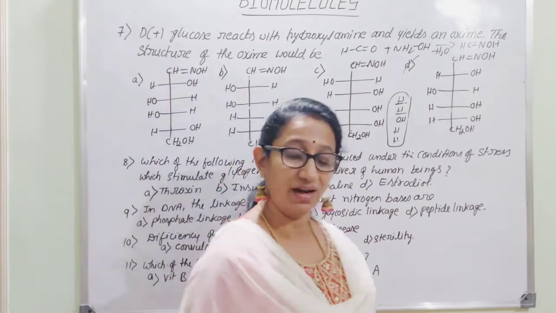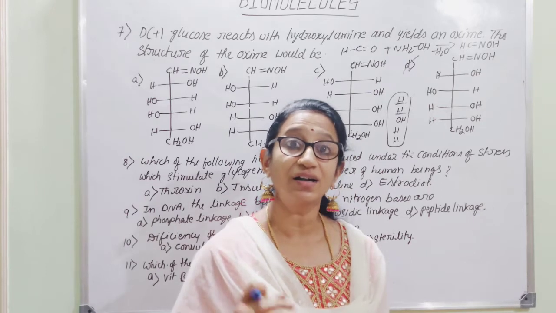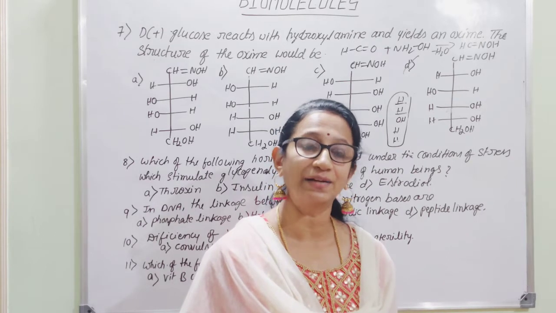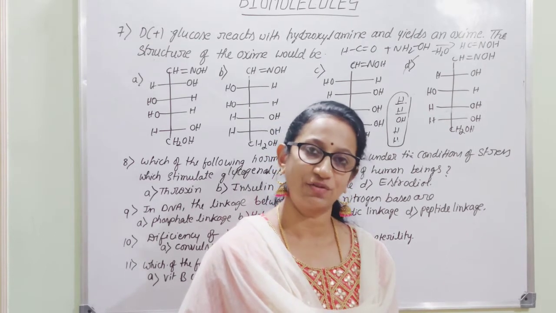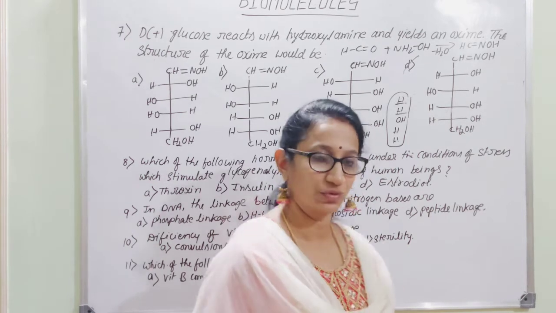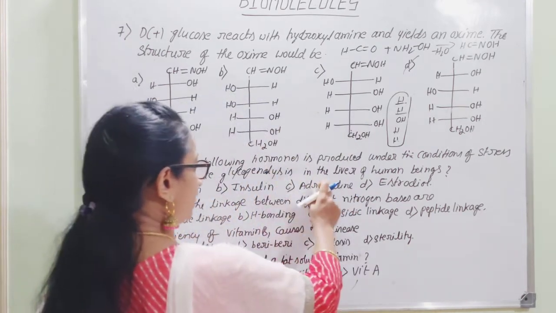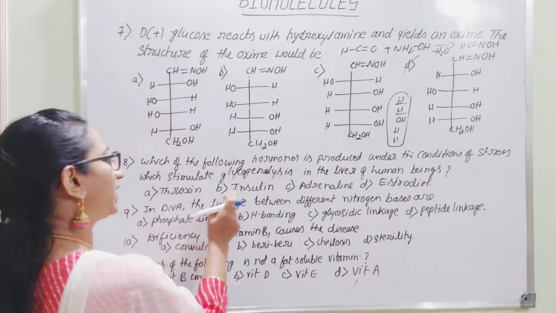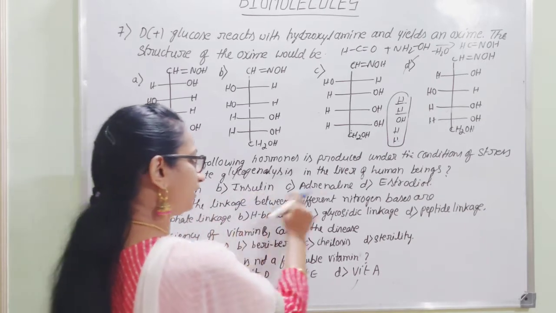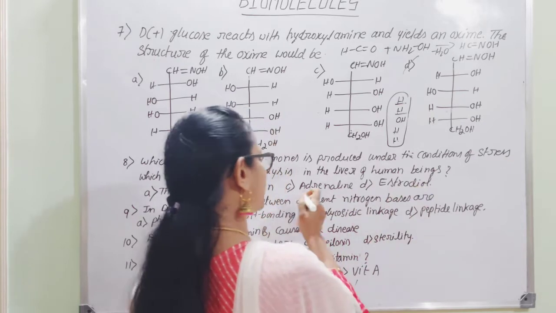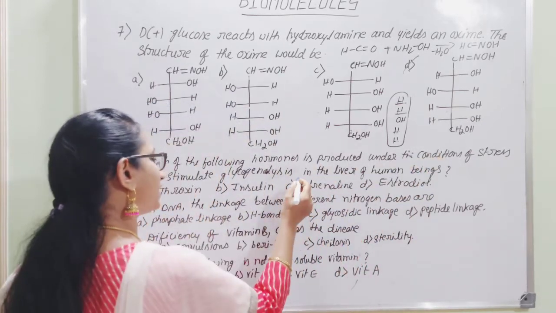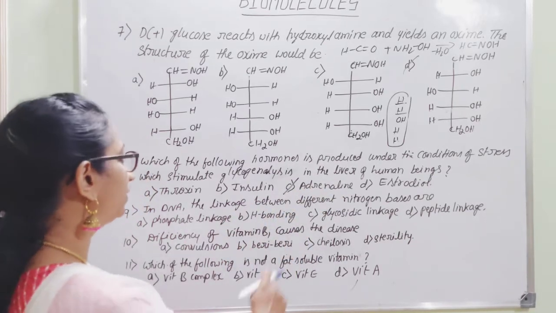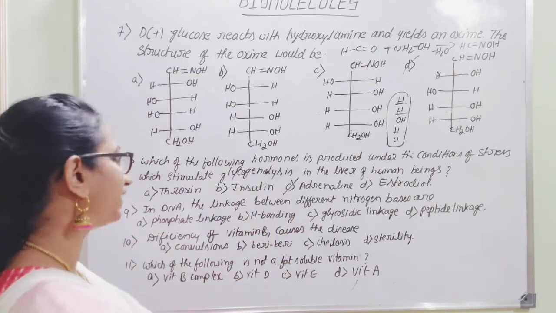That hormone can be considered as the flight or fight hormone. So which is that hormone? Now we can easily remember, that is nothing but adrenaline. Actually adrenaline will be called the fight or flight hormone. Got it? Because it will be released during stress, so that there will be an increase in the level of glucose in our blood also. So which option can we consider here? Thyroxine, insulin, adrenaline, estradiol. So which is helping in the synthesis of glucose? That is adrenaline. Got it? Therefore adrenaline is the right option, that is option C is the right answer.